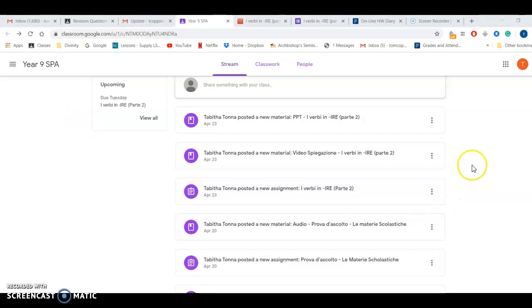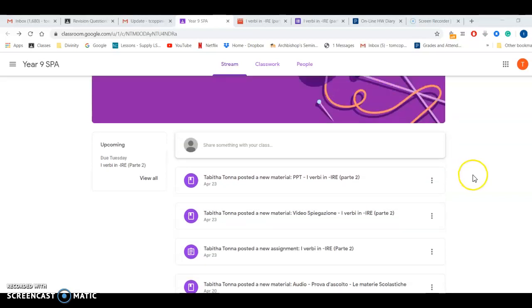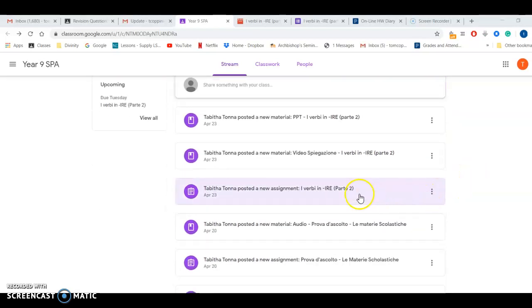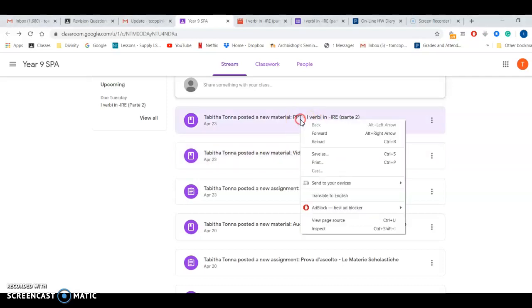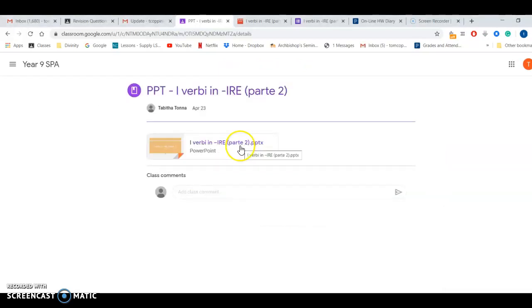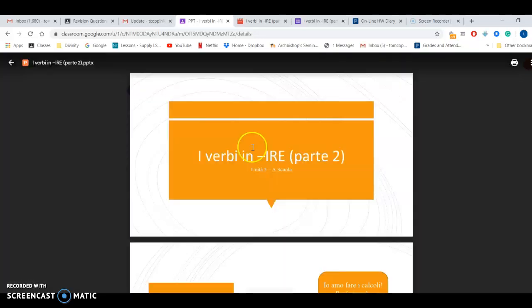Here I am going to explain what you need to do for your Italian homework. So you're going to go on Google Classroom. Now she uploaded 3 files. One is the video explanation, one is the PowerPoint, and one is the work that you have to do. So the first thing you're going to do, of course, is open the video and listen to the explanation. Now I am going to go to the PowerPoint myself with you, so I can explain.